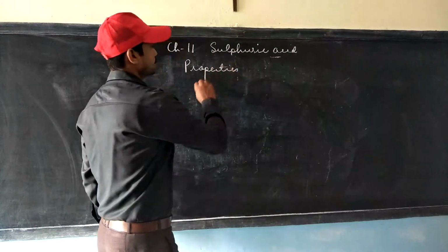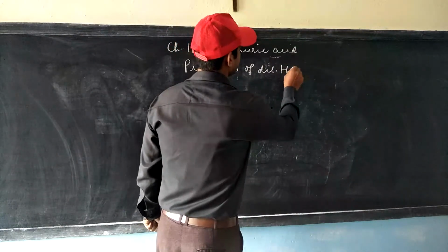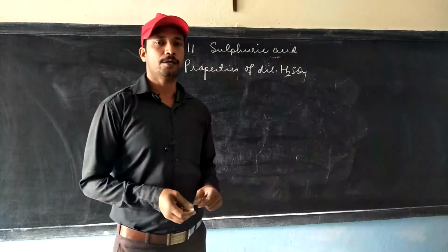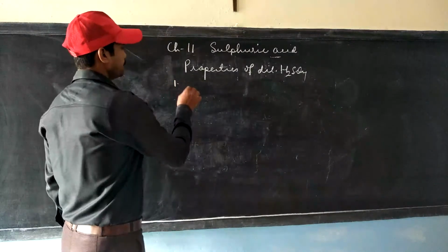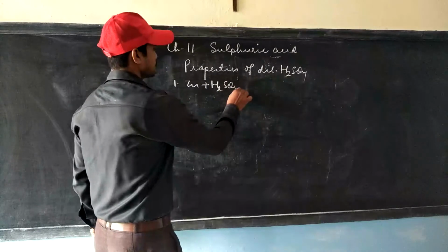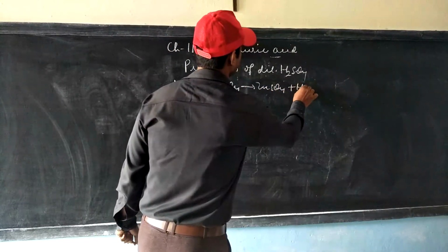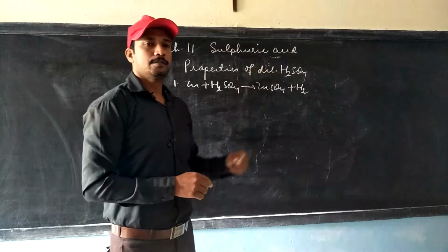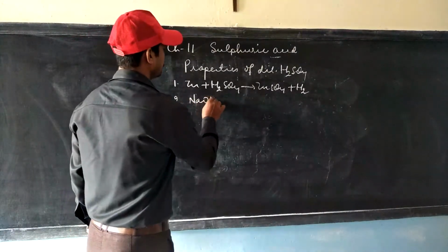We will see properties of sulfuric acid. First, properties of dilute sulfuric acid. Sulfuric acid shows all the typical properties of acid. For example, it can react with metal to produce hydrogen gas. This is the reaction. It can also react with base to form salt and water. We have this reaction for it.